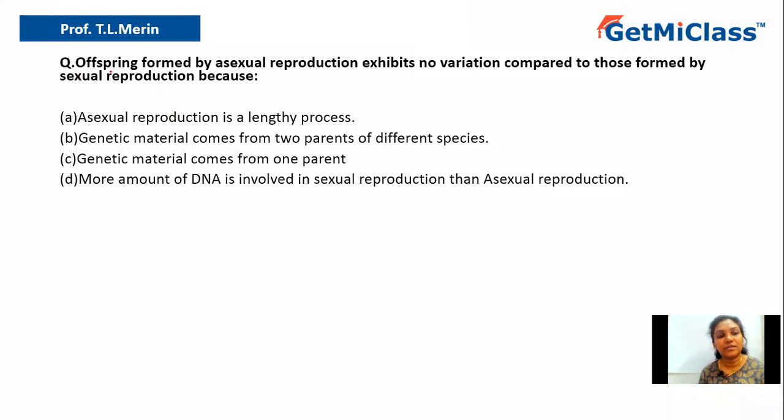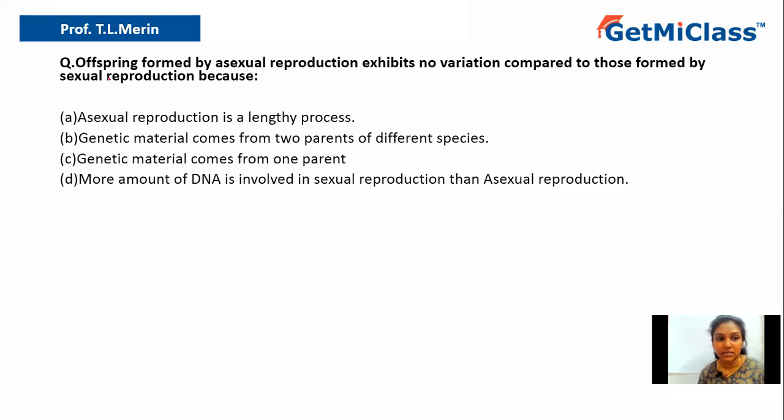Today we are going to solve this question which says offspring formed by asexual reproduction exhibit no variation compared to those formed by sexual reproduction because option A, asexual reproduction is a lengthy process. Option B, genetic material comes from two different parents of different species. Option C, genetic material comes from one parent. Option D, more amount of DNA is involved in sexual reproduction than asexual reproduction.